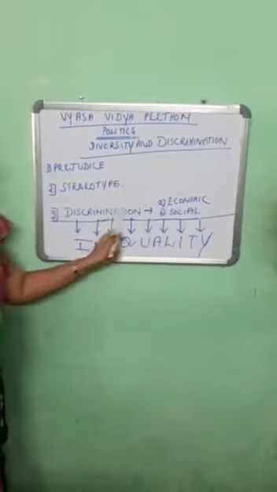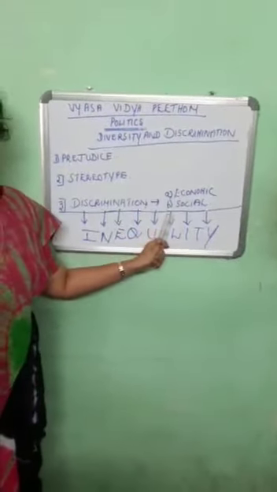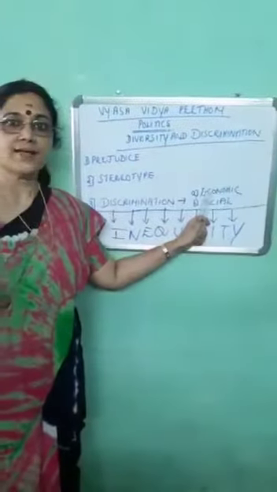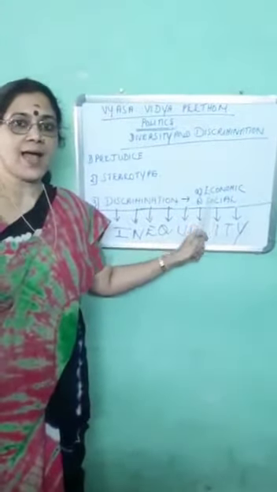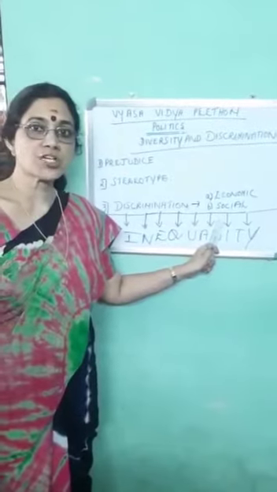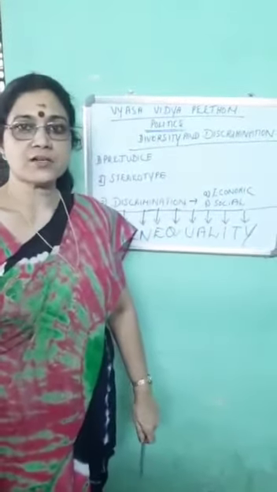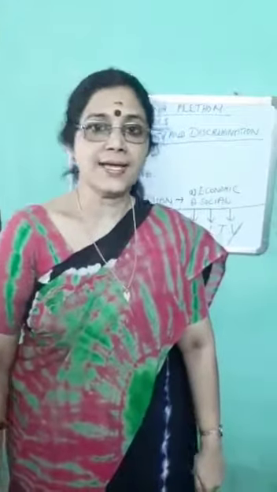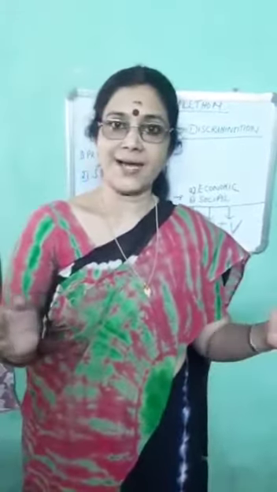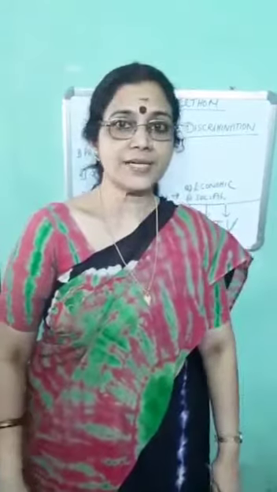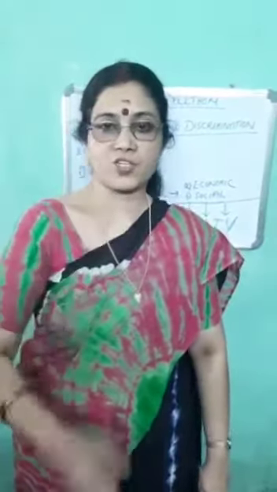There are actually two types of discrimination. One is economic discrimination and the second one is social discrimination. What do you mean by discrimination on economic grounds? It means that in the society, on the basis of income, there are two sections.